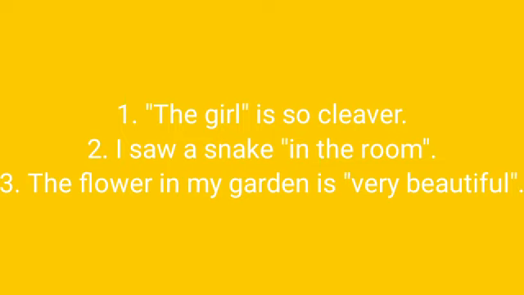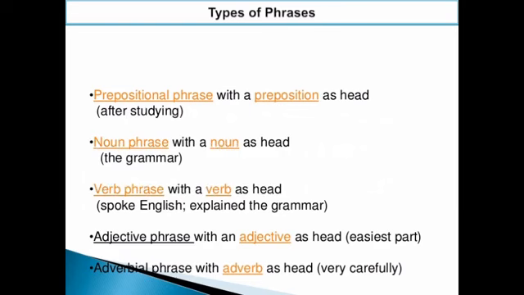I hope you understand. Now we move on to the types of phrases. There are mainly 5 types of phrases: prepositional phrase, noun phrase, verb phrase, adjective phrase, and adverbial phrase. Let's see them one by one.